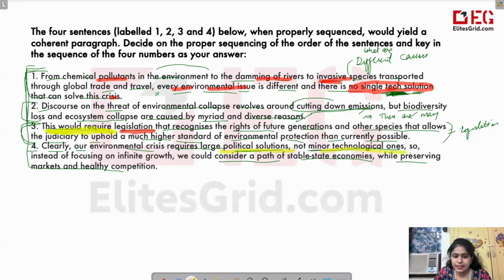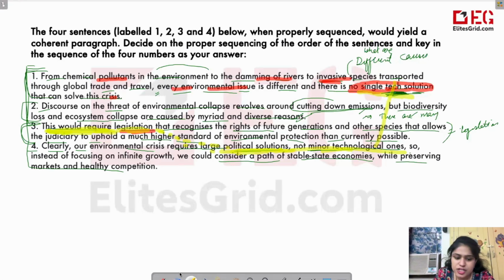Now, you can see that this sentence is linked to the third and the first one, because the first one is saying that there is no single technological solution. And this is telling us that we require political solutions, not just technological ones. So there is some link between these two sentences. And at the same time, there's a link between third and fourth as well. Why? Because we're talking about political solutions. And then we're talking about legislation. Legislation is a law. Political solution hi to hai. It's a type of a political solution itself. So, we can see different links here.